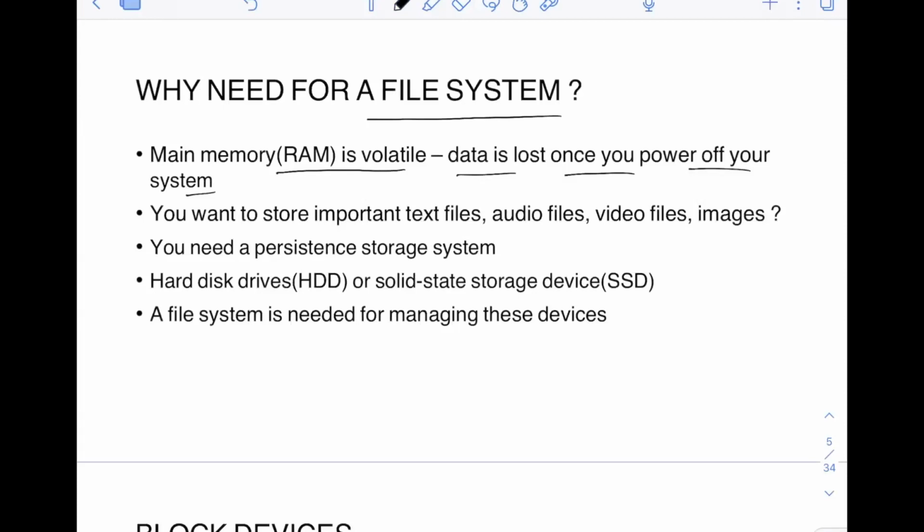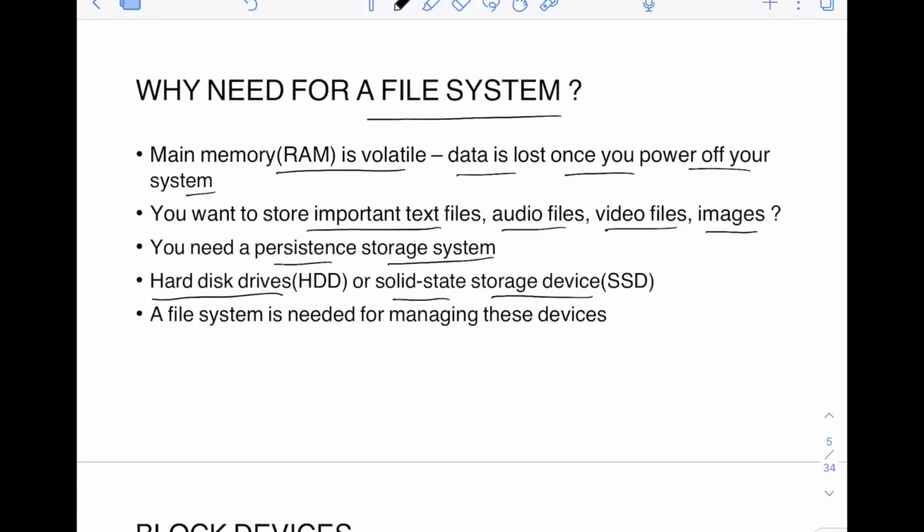So let's say you have to store some important text files, audio files, video files, images. These are not temporary files. You need them all the time on your system, so you cannot store these on RAM, because of course on RAM, if you power off your system, it gets lost. So you need a persistent storage system, and that's where HDD, or hard disk drive, or SSD, solid state storage drives, come in. This type of device helps in permanently storing this data.